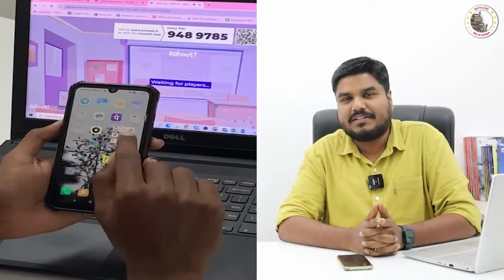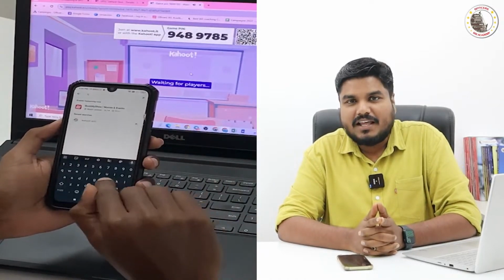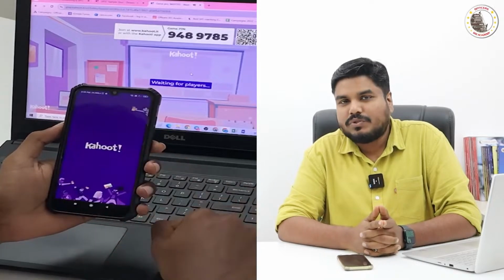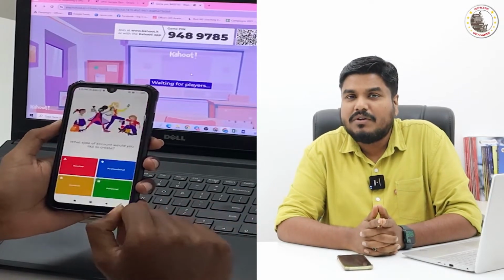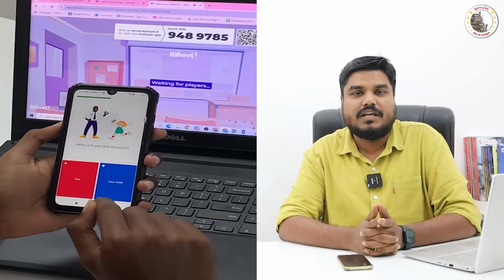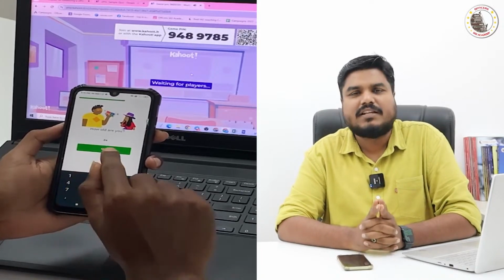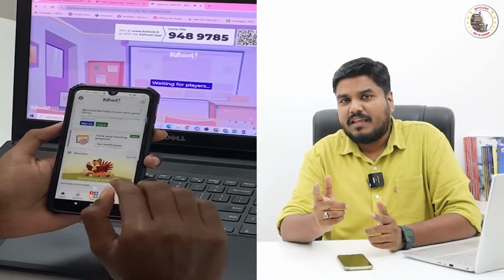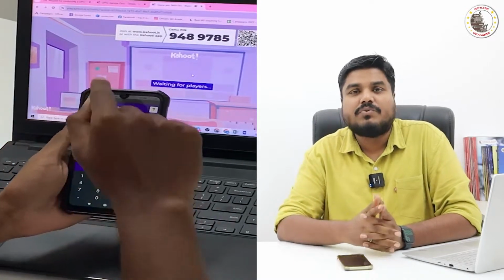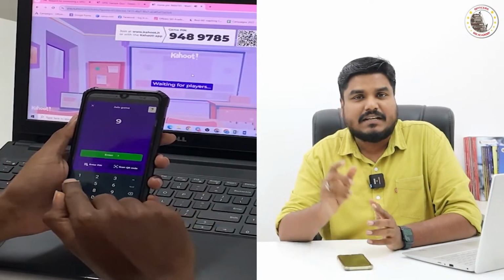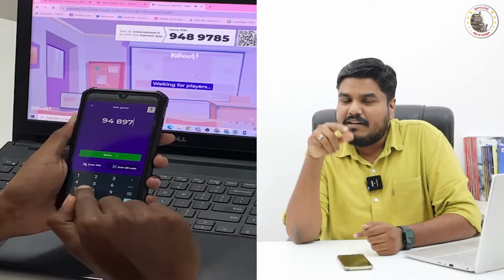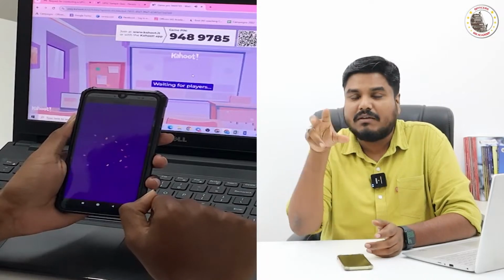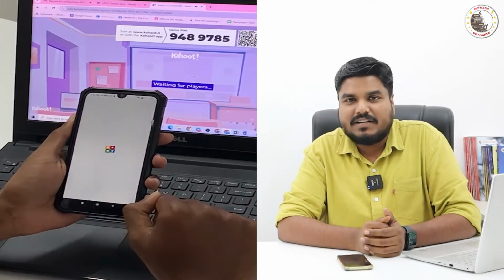So how to participate? You have to install a mobile application. Go to either the App Store or the Google Play Store to download the application named Kahoot. Download and install it. Every Saturday at 6 p.m. in the live video, I will be giving you a 7-digit PIN. You have to enter that 7-digit PIN in the Kahoot application you installed.